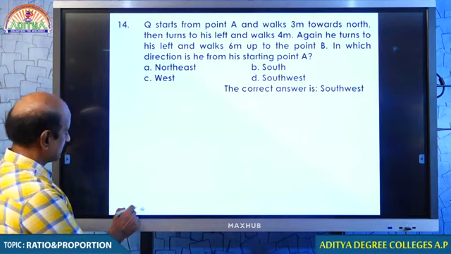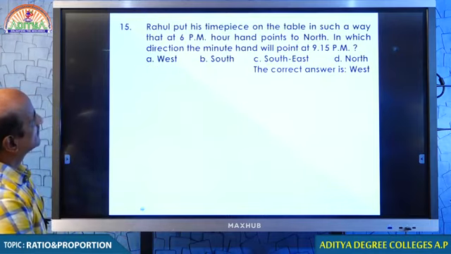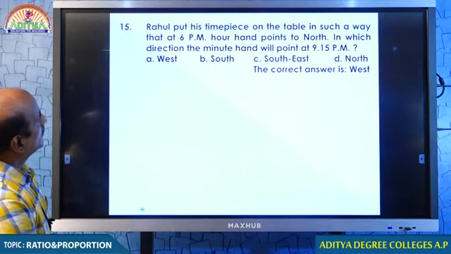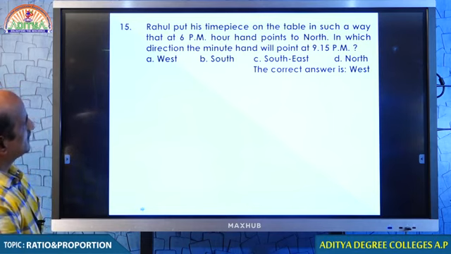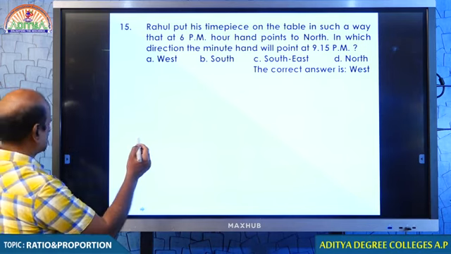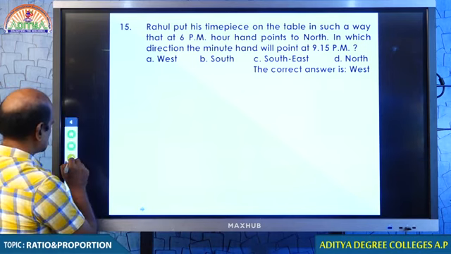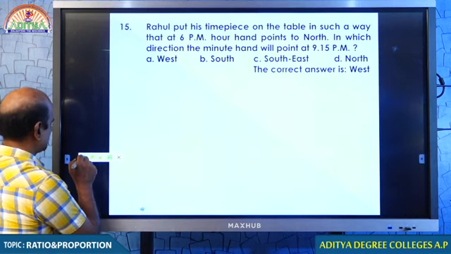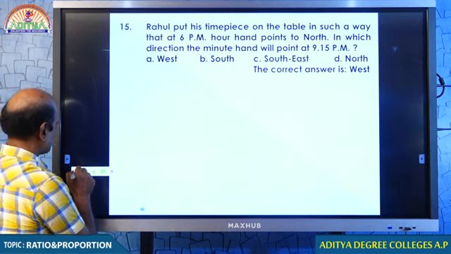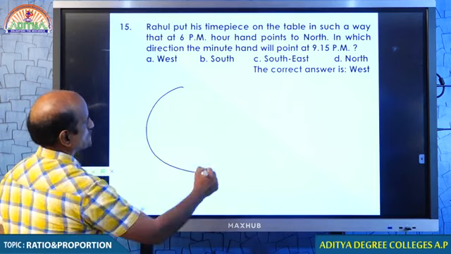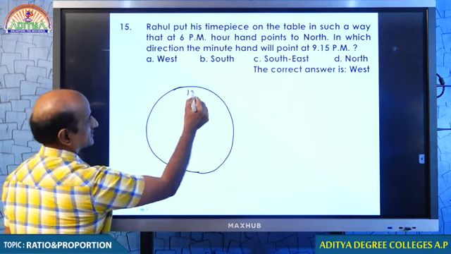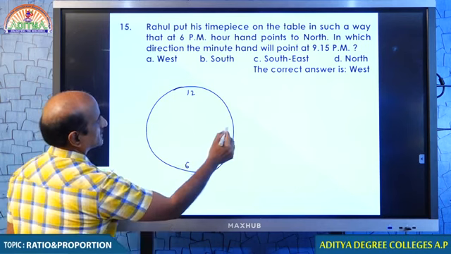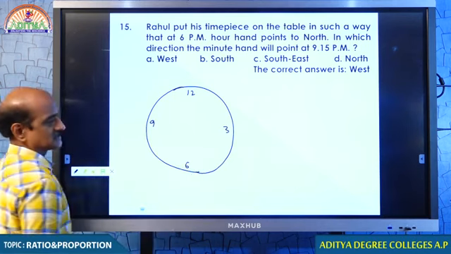Students, this is once again very simple. I don't want to waste your time. Rahul put his timepiece on the table in such a way that at 6 p.m. hours, our hand points to north. Just look at that, my dear students. Because it is a wall clock. Wall clock is taken like this. This is a clock. This is 12, this is 6, this is 3 and of course this is 9.